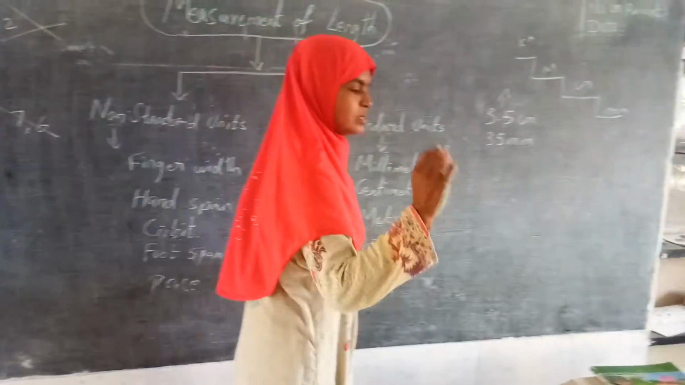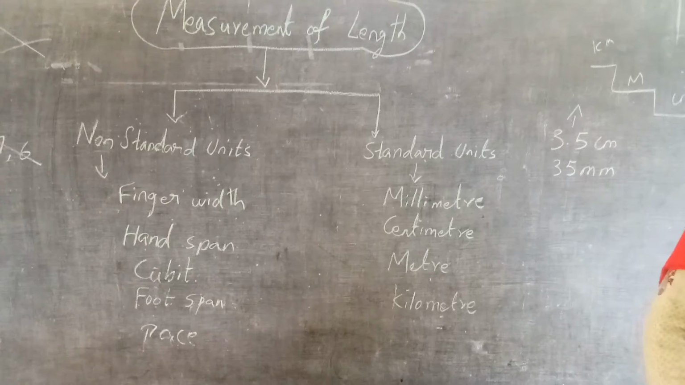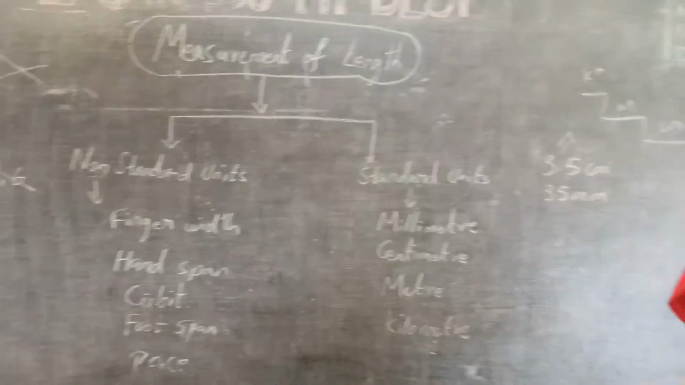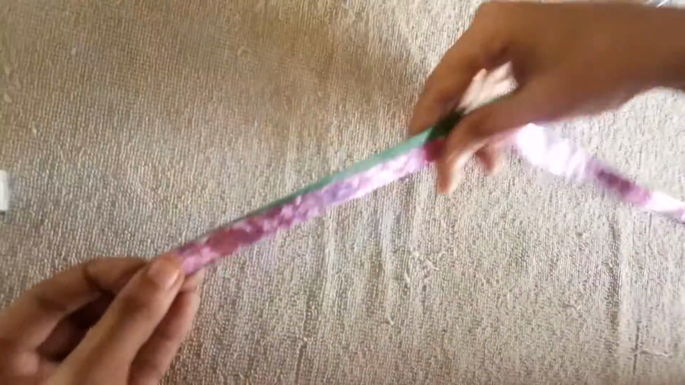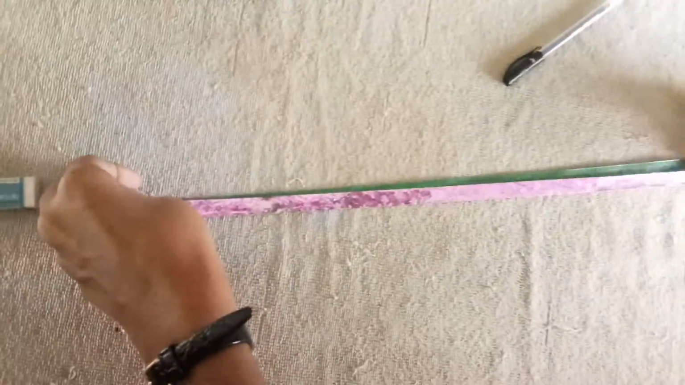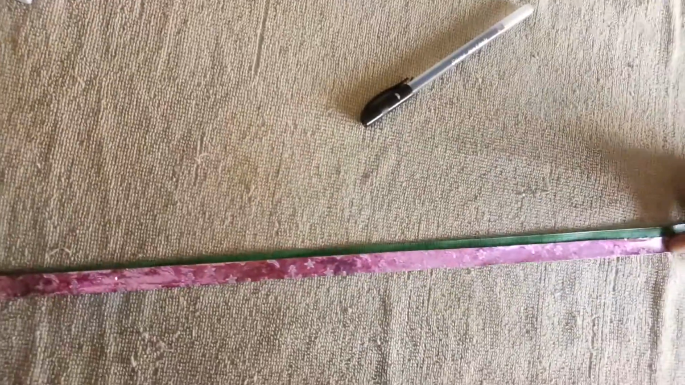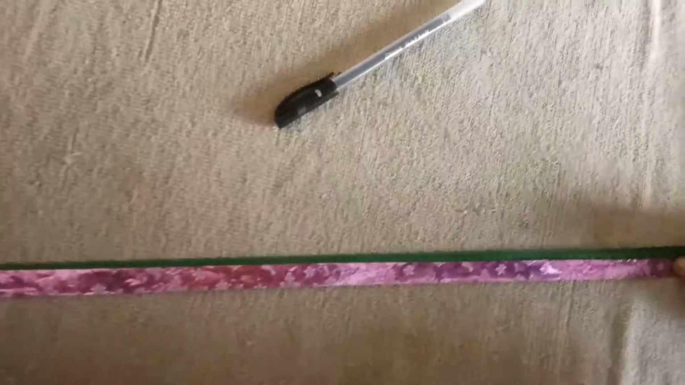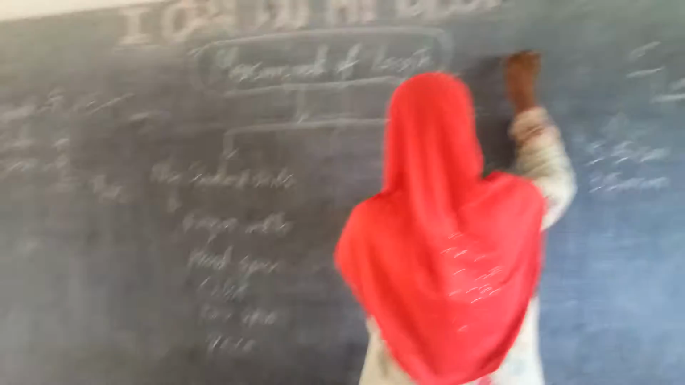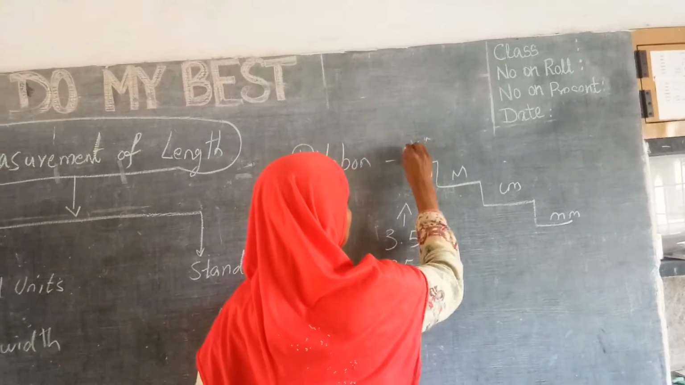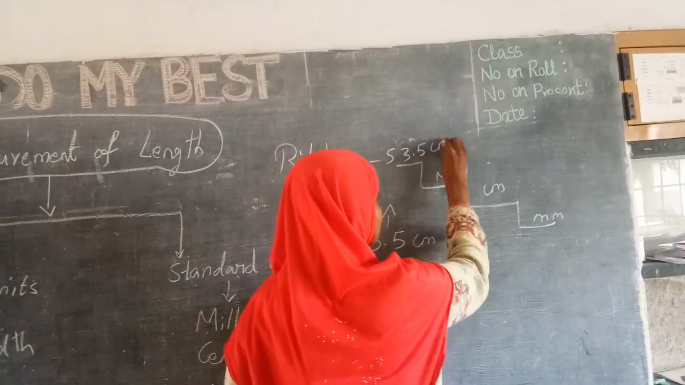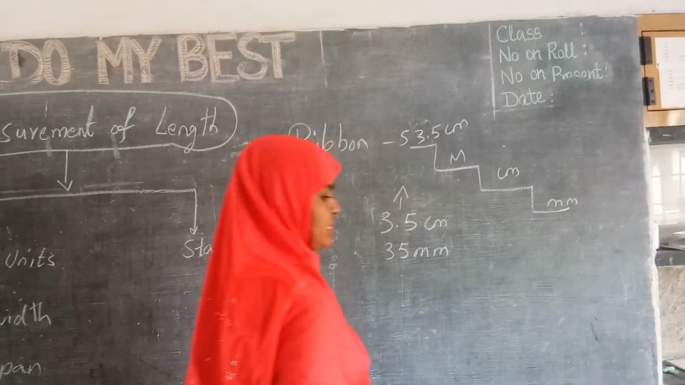Let me take a ribbon now. Now madam will measure the length of the ribbon with a standardized measurement. Now the length of the ribbon is 53.5. 53.5 centimeter. She has said that in centimeters.